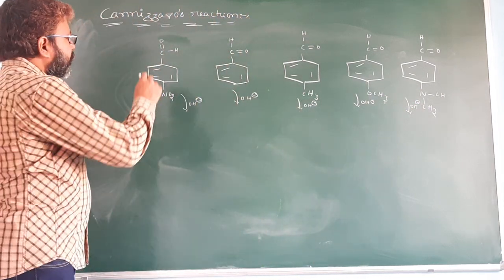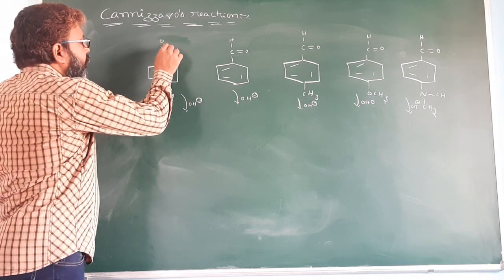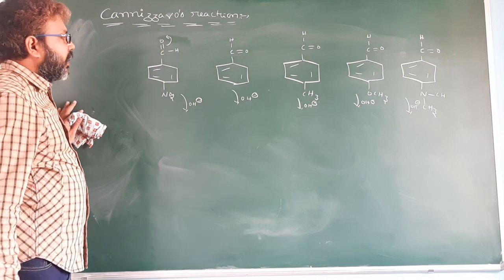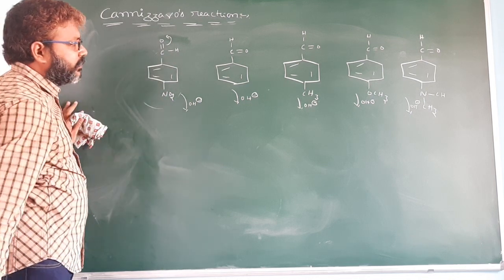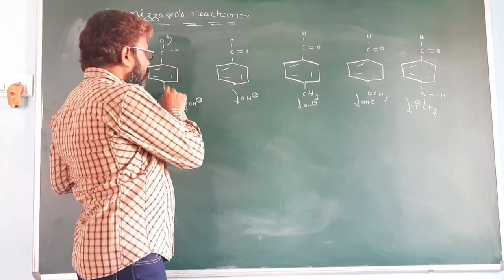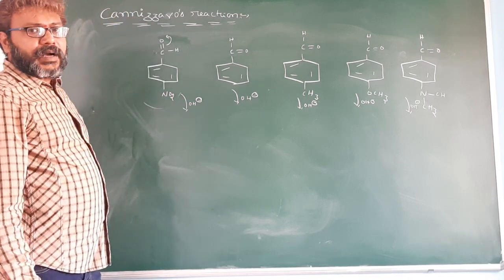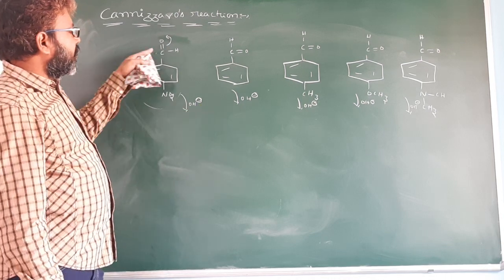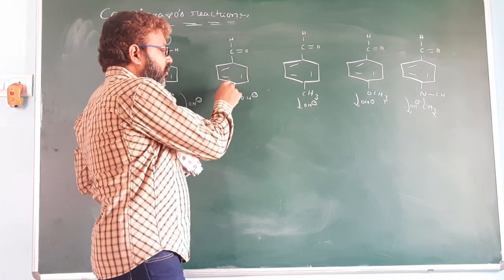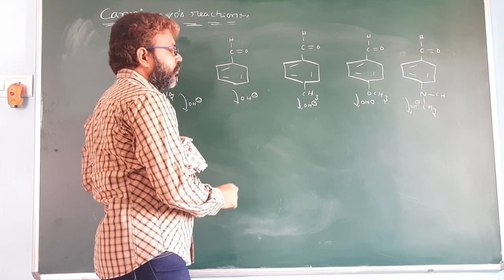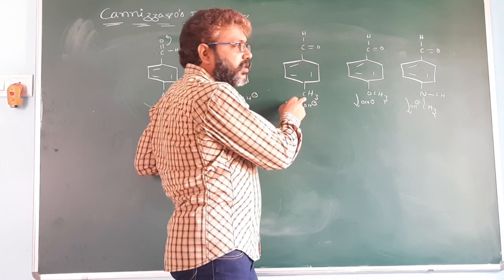The order of reactivity depends upon the reactivity of the aldehyde. When the pi bond electron shifts here, the carbon has a positive charge and OH minus attacks here. NO2 is an electron withdrawing group, so the magnitude of positive charge increases on the carbon, and OH minus easily attacks this carbon. In benzaldehyde there is no electron releasing or electron withdrawing group. But at the para position, methyl is an electron releasing group by hyperconjugation.